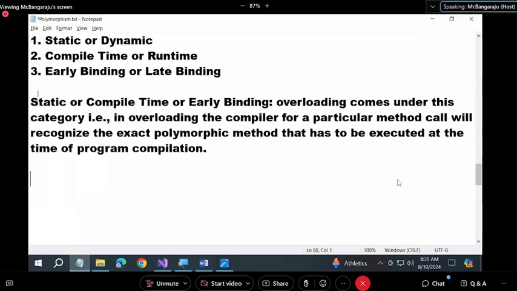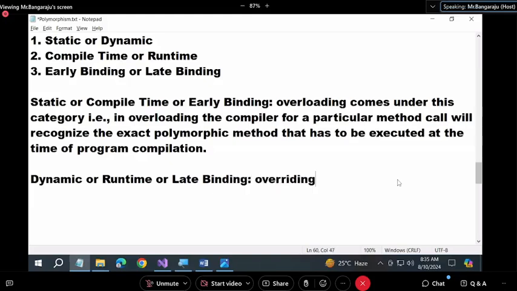Fine. Now what is the second one? Tell me. Dynamic or runtime or late binding. Overriding comes under this category.